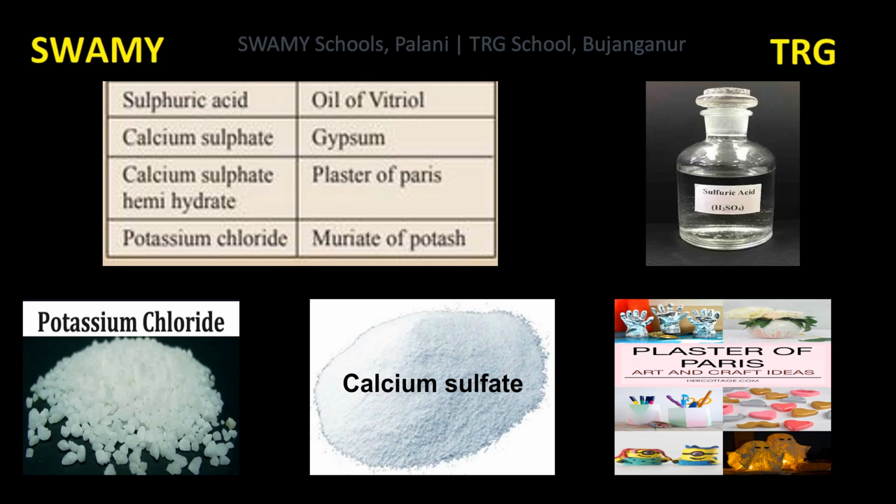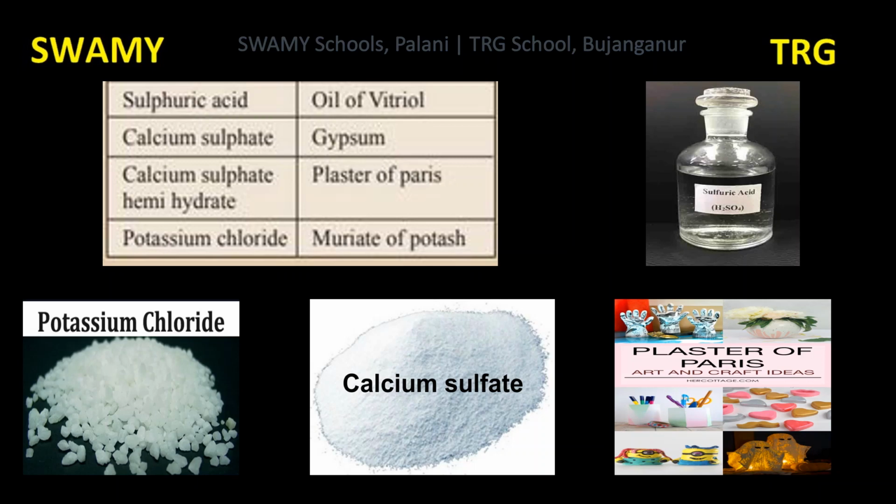Next, uses of plaster of Paris are setting fractured bones in the right position in our body, then making statues, medals and other decorative materials. It is also used as fireproofing material, in potteries and ceramics.